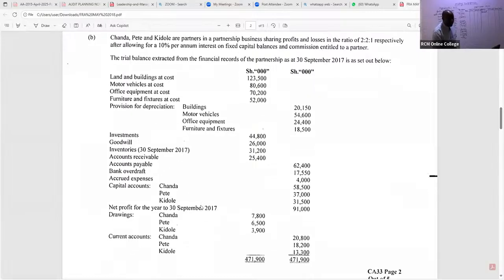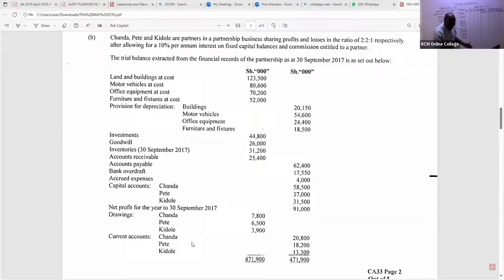We bring forward this. You can see Chanda is getting 58,500 here on the credit side. So we have in this case here Pete getting 37,000. Kidole getting, ladies and gentlemen, here 31,500. What else in this case here are we able to pick out of this? Remember, this is capital account. All right, capital accounts being given there.